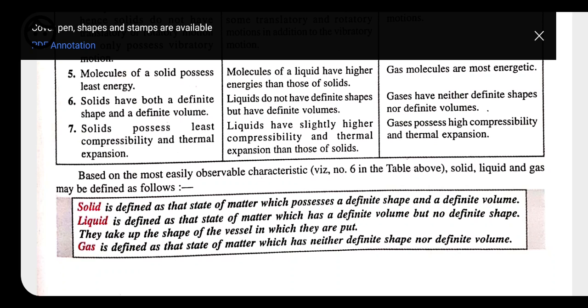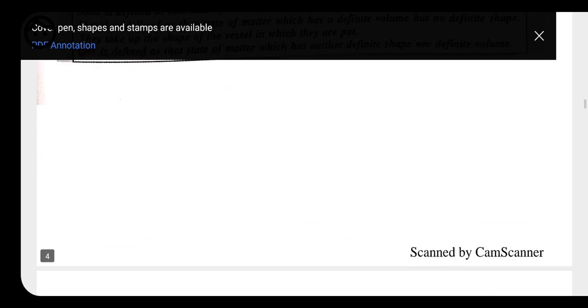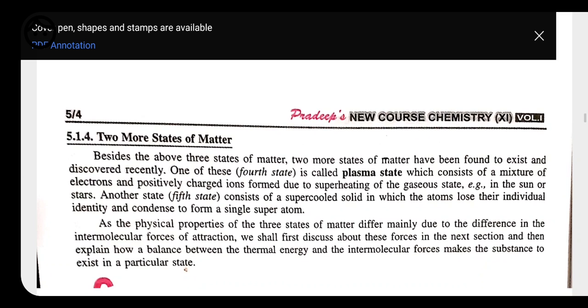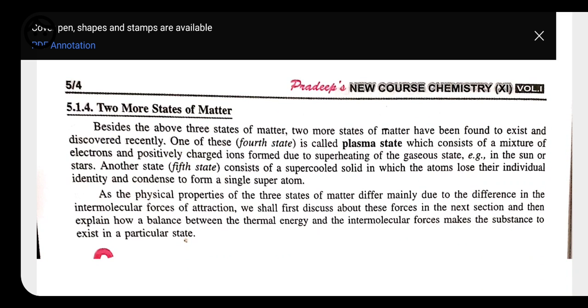These are about solid, liquid and gas. This is just the introduction of the chapter. But whatever we have discussed, most of it depends on the intermolecular force, because the solid state is rigid. Solids are rigid and we can touch a solid, which has definite shape and definite volume. Why? Because of the great force of attraction between them. So here we are going to discuss this important property of states of matter which makes them remain in that state only.